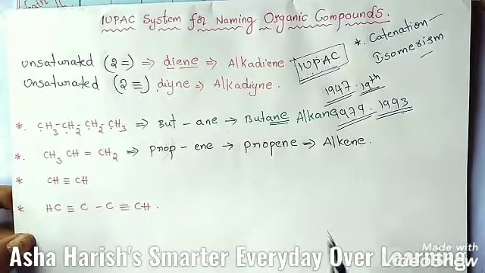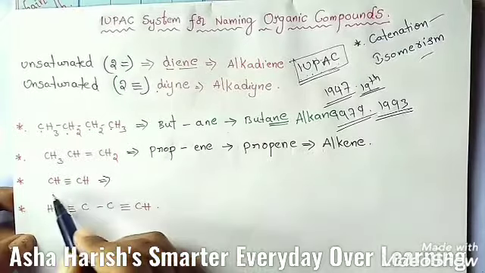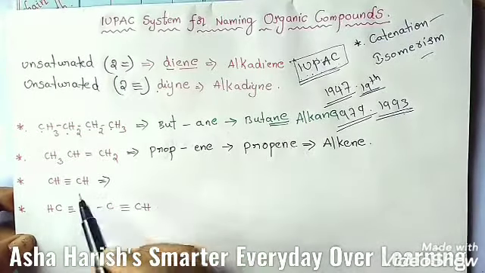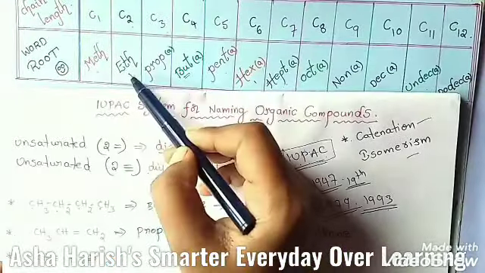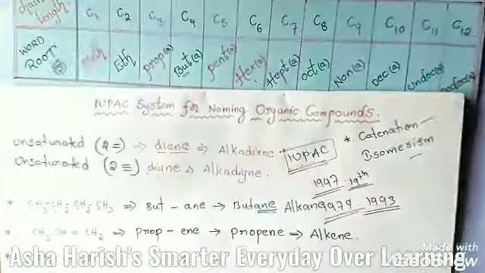Alkene group, right? And the next example is CH triple bond CH. Okay, if you count the carbons here, only 2 carbons are present. Then the root word should be eth.